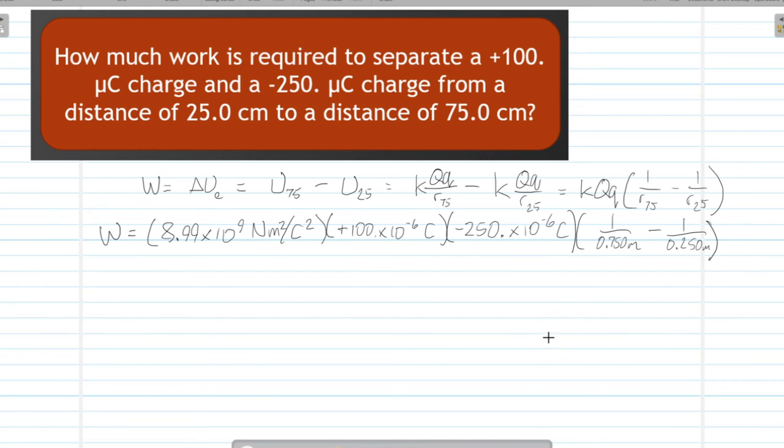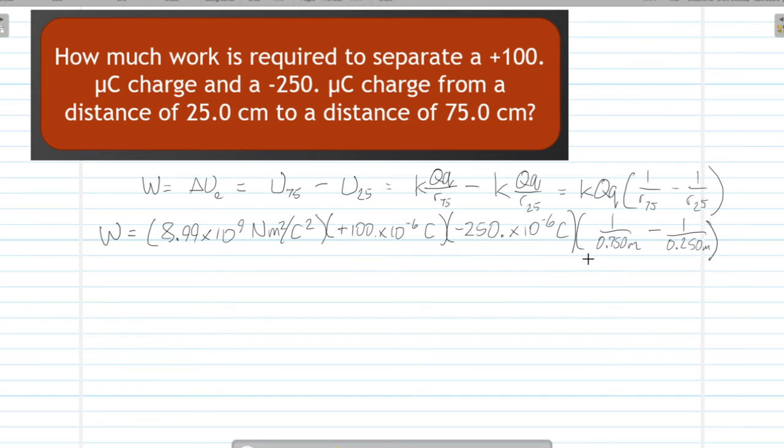Very nice. As before, pause the video, take a minute to make sure you understand where each of these numbers came from. I just substituted in the electric constant, the values of big Q and little q, and the distances that they're starting at, and the distance that they want to end at. Or excuse me, I said that backwards. The distance that they're ending at minus the distance that they're starting at. I'm going to snap my fingers again.